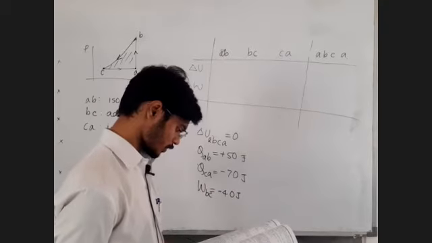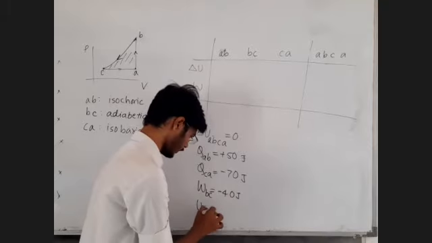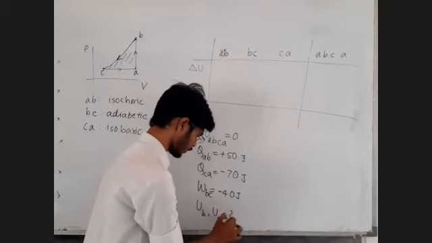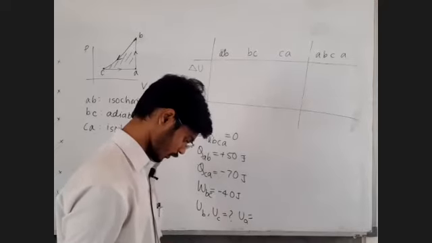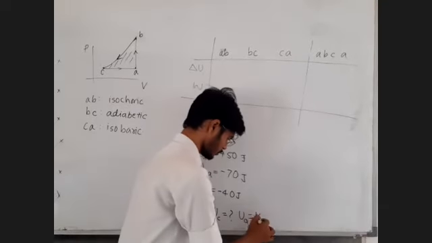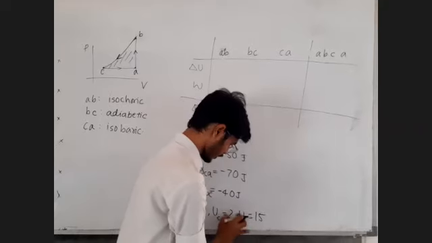Find the internal energy at point B and at point C. Internal energy at point B, internal energy at point C is equal to question mark. Internal energy at point A is given. It is equal to 1500 joule.